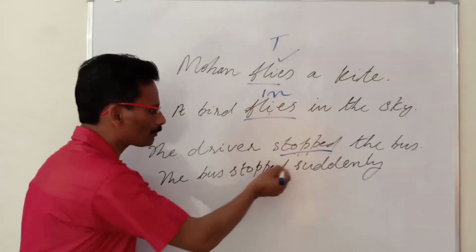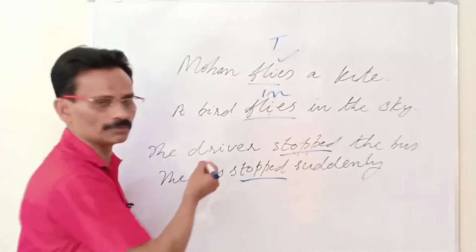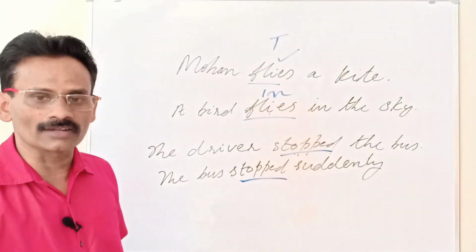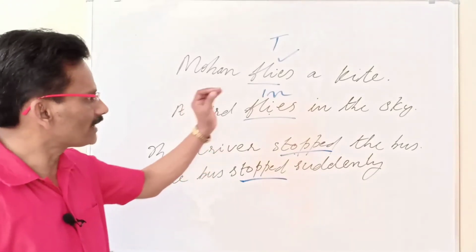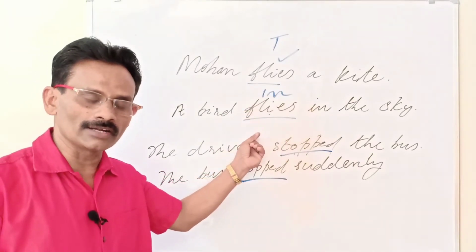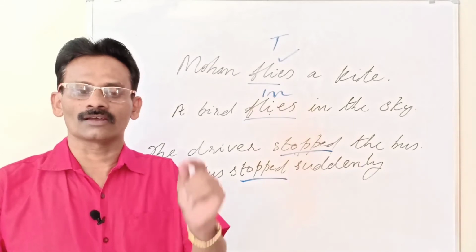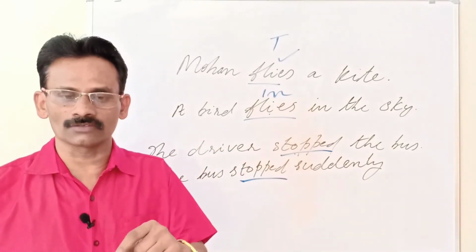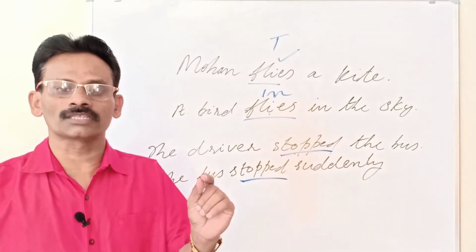The bus stopped suddenly. In this sentence, stopped is the verb, but it is an intransitive verb. So we find the same verb can be transitive or intransitive. That is to say, whether the verb is transitive or intransitive depends upon the use of the verb in a sentence.